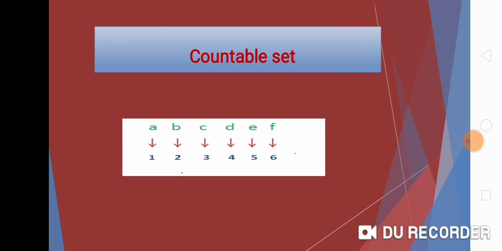I take A, B, C, D, E and F. We can say A is the first element, B is the second element, C is the third element, D is the fourth element, E is the fifth element, F is the sixth element. Thus, if we can label the elements of a set, then the set is said to be a countable set.